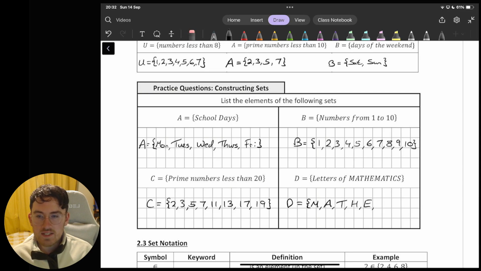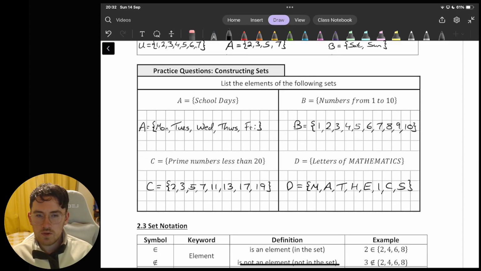So we're not going to add another M. The same reason we're not going to add another A or another T. So we're actually going to jump straight to I, C, and S. So in that way, we get the view that we're literally being asked what letters make up this word. We're not asked how many of each do I need, just what letters do I need to make this word.